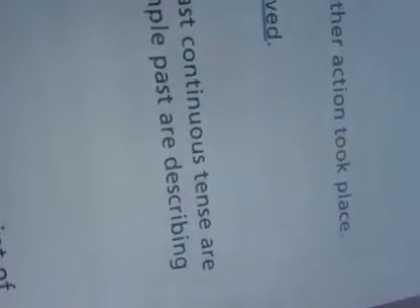So in these two sentences, we see that the verbs in the past continuous tense are describing longer action, whereas the verbs in the simple past are describing shorter action. Okay.